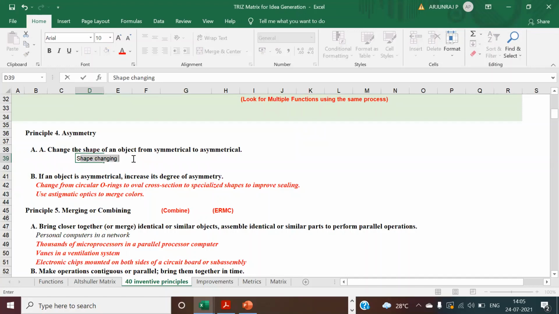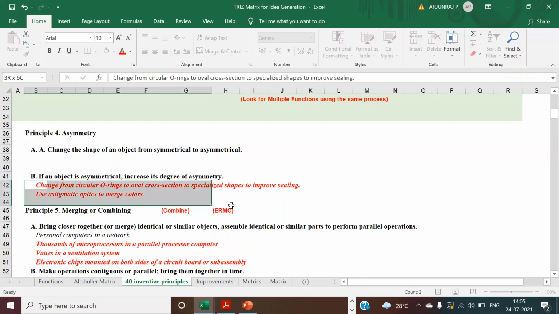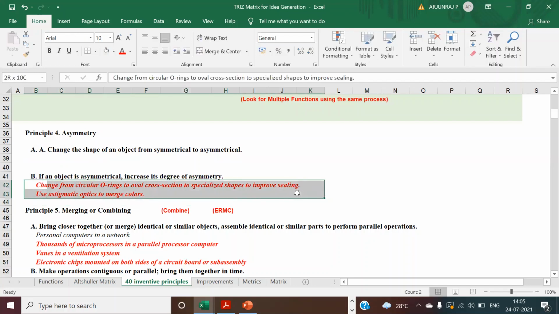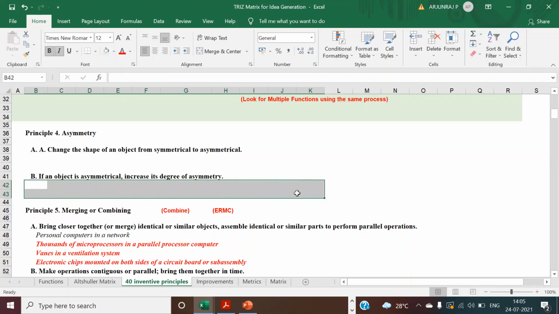And similarly, if you have the material already asymmetrical, or already having better mixing, then you try to increase its degree of asymmetry. How you can increase the degree, which means if you already have 90%, you increase it to 95%.